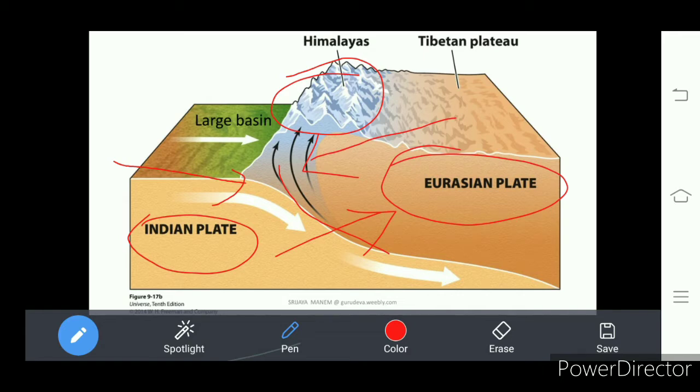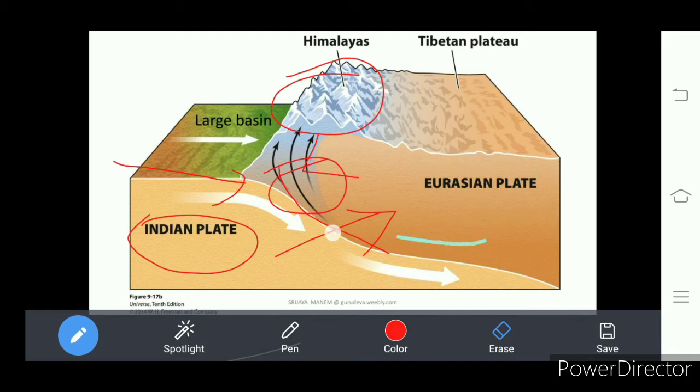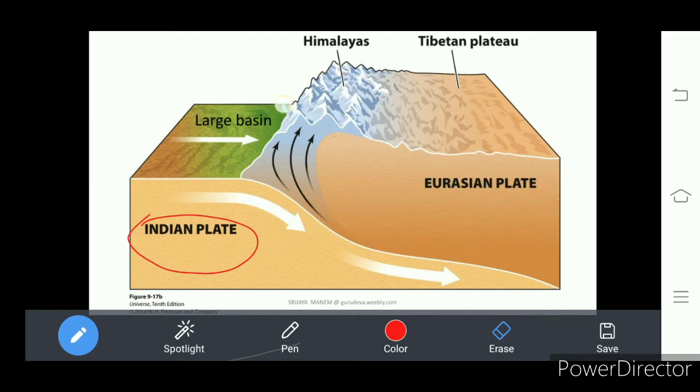So this is the collision process here. Due to the collision, Himalayan mountains have originated, and other landforms also originated in India.